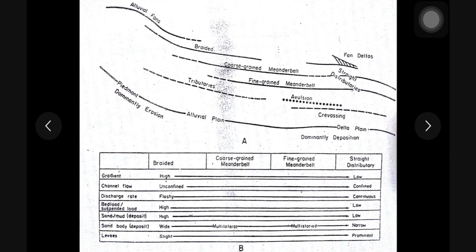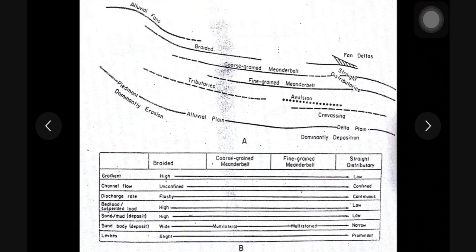So to characterize the braided river system, you need to remember the important parameters which are shown here. We have seen this graph earlier also, which shows the spectrum of fluvial systems. Here on the top you can see alluvial fan, and close to the alluvial fan at the distal end there are braided rivers. So if you see these parameters here: gradient, the channel flow, discharge rate, the ratio of bed load to suspended load, the ratio of sand to mud, sand body geometry and levee.